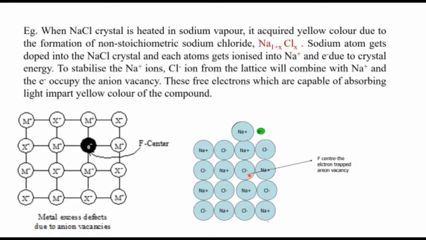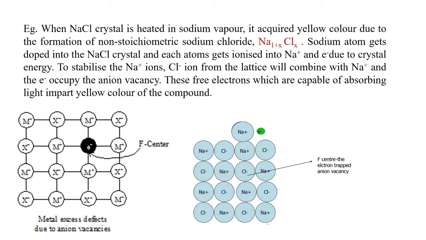So as we said earlier for the zinc oxide case, same like that. Here the electron will accept the energy and go to an excited state, and then it will emit the energy, then return to the ground state. At that time the complementary color will be ejected. That color appears as yellow in the case of sodium chloride crystal. So this is an example of metal excess defect due to anion vacancy.